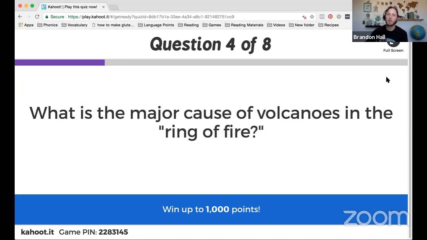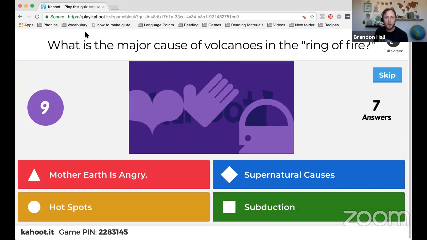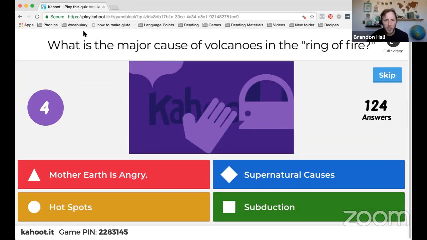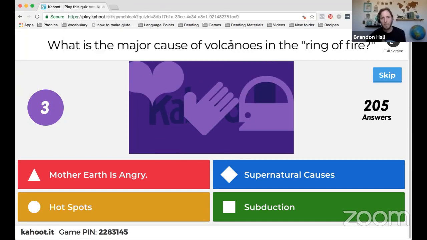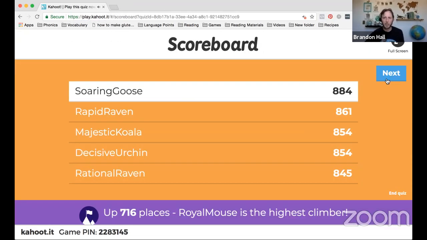What is the major cause of volcanoes along the Ring of Fire? Is it Mother Earth is angry, supernatural causes, hotspots, or subduction? All right, is this subduction? Soaring Goose takes the lead.